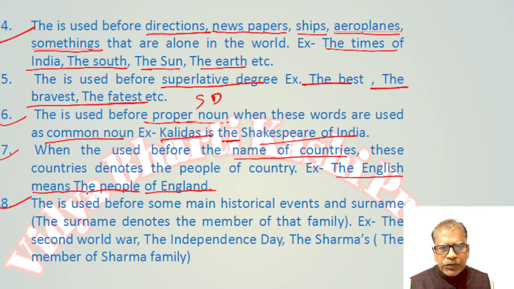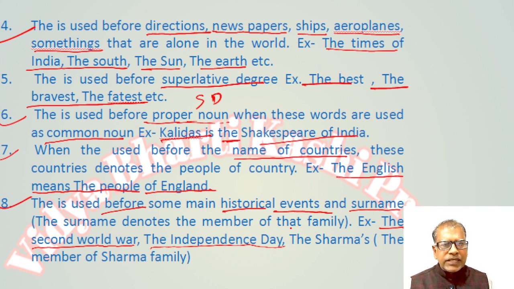The is used before some main historical events. Surname: the before a surname denotes the members of that family. For example, the Second World War is a historical event, and before it the article is used.